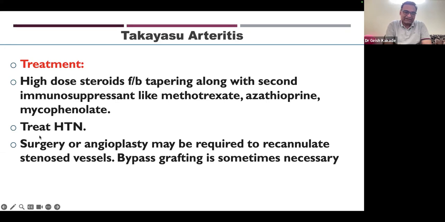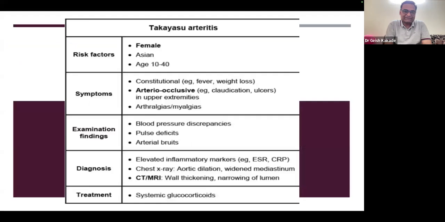Along with that, hypertension has to be treated. It has to be kept under control. Sometimes, rarely, surgery and angioplasty may be needed to recanalize the stenosed vessels. Because if the patient has already developed stenosis, stenosis will not get corrected with immunosuppression, so that will need some surgical correction.